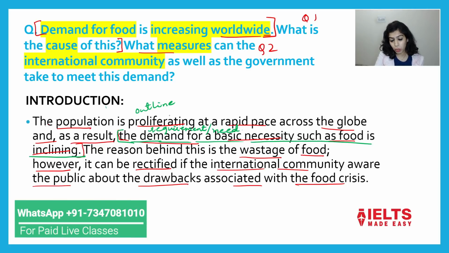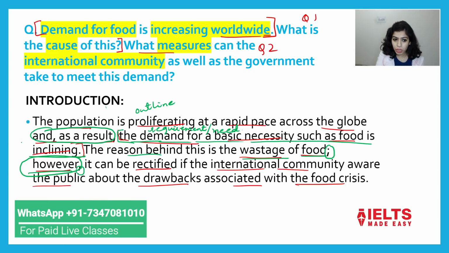अब क्या करा है? Outline करा है again. The reason behind this is the wastage of food. However it can be. So always use this however वाला structure. जैसे मैंने ये however वाला structure use करा है ना, in between मैंने semicolon भी लगाया है, however भी use करा है, comma भी use करा है. You may do like this. And यही same चीज जैसे मैंने यहाँ पे use करा है and as a result ये चीज हो रही है. So use this as well.